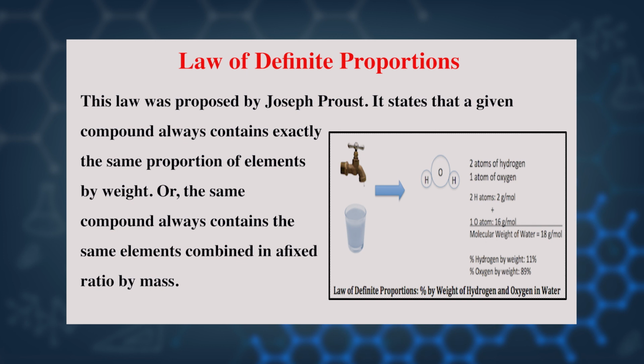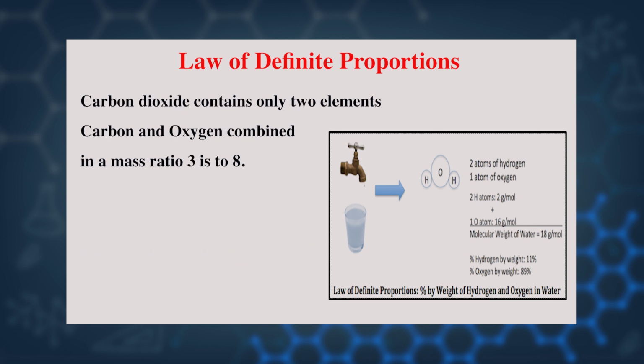We move on to the second law, that is law of definite proportions. This law was proposed by Joseph Proust. It states that a given compound always contains exactly the same proportion of elements by weight, or the same compound always contains the same element combined in a fixed ratio by mass.